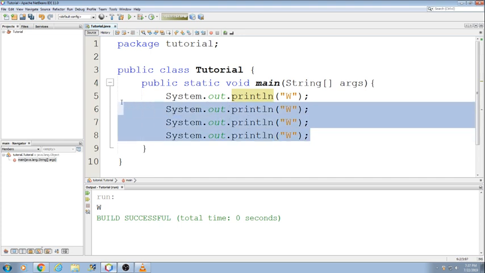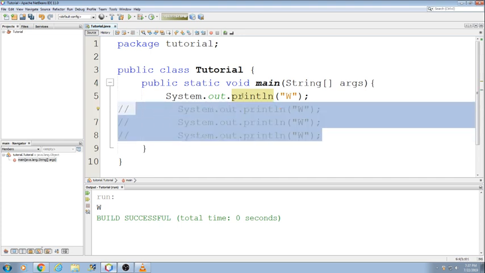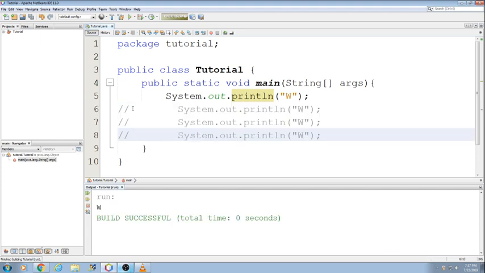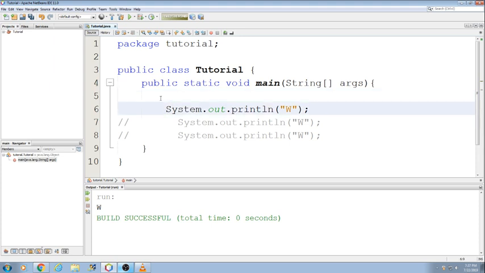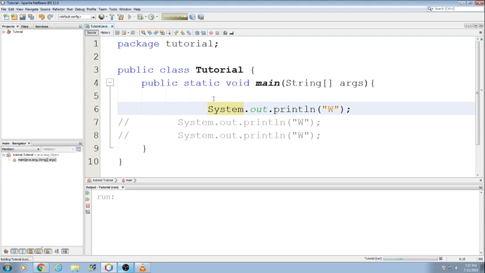And so if I block these out and run this, it's only going to print 1 W because these 3 are ignored. And of course, I can comment this one out. I'm just going to type it in this time, and it's a W, and it's fine. And notice it doesn't care how much white space is in between here. There's got to be at least 1 white space character between certain tokens. I can have spaces or indents, and they'll still run as a line of code.